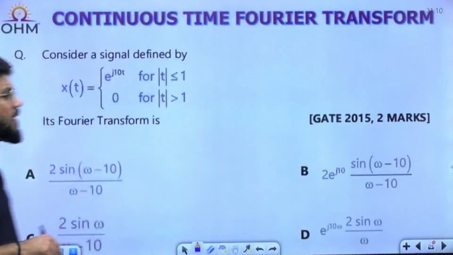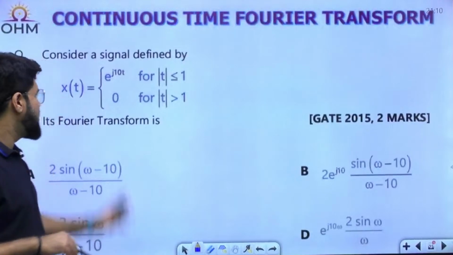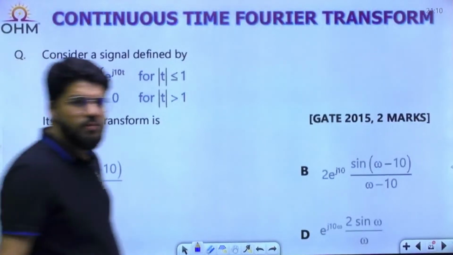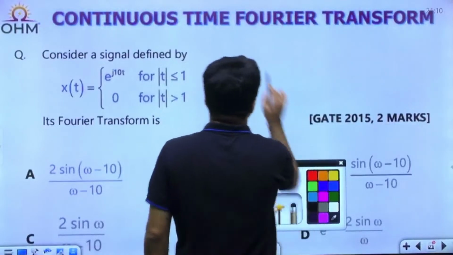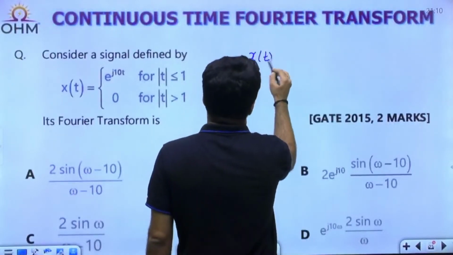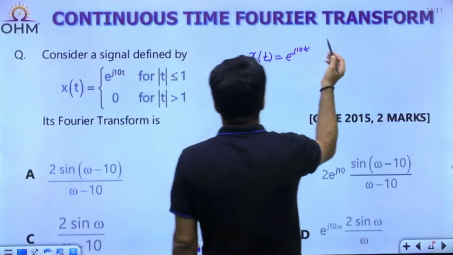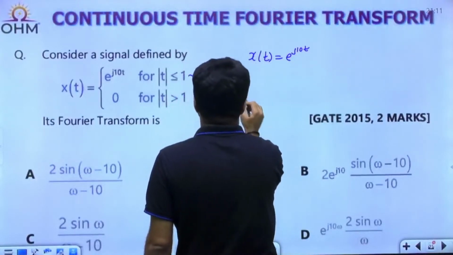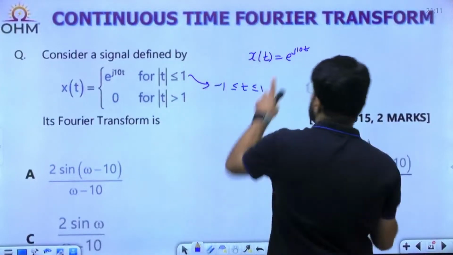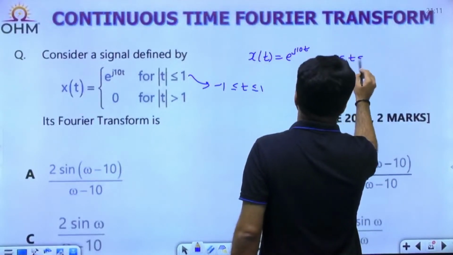Okay, so x(t) is e power j tan t for mod t less than 1. What is the Fourier transform? GATE 15, 2 marks question. Look into it. So what is x(t), e power j tan t, for mod t less than 1? Again, t is between -1 and 1. So x(t) is e power j tan t when t is between -1 and 1.